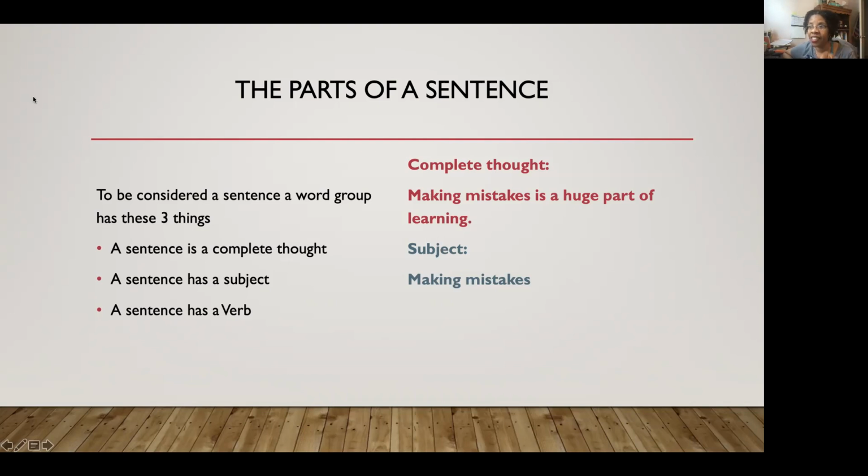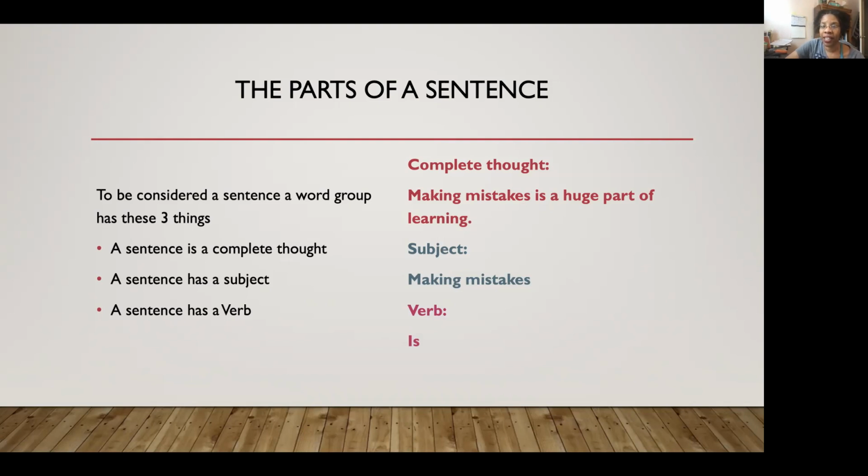But I know that this is a noun. How do I know? Because right here is a verb. What's the verb? Is. The complete thought is: making mistakes is a huge part of learning.